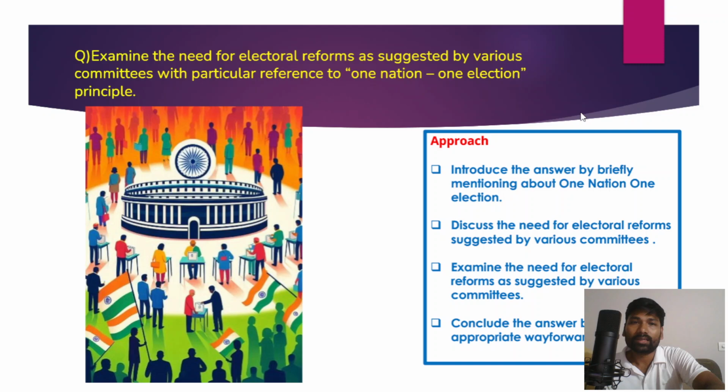So we'll understand this first question. The first question is: examine the need for electoral reforms as suggested by various committees, with particular reference to the one nation one election principle, also known as simultaneous elections, right? Remember, while we were doing the news analysis, we discussed this one nation one election principle a number of times, because in recent times it is in the news, and the Union government has also declared that the one nation one election, or the simultaneous elections, will be implemented as soon as possible.